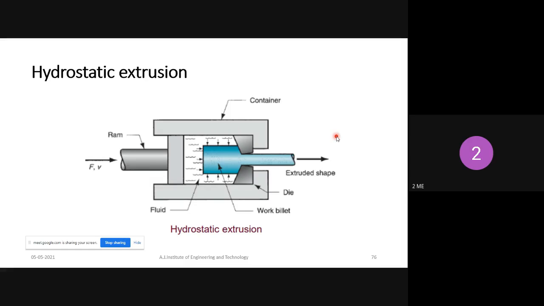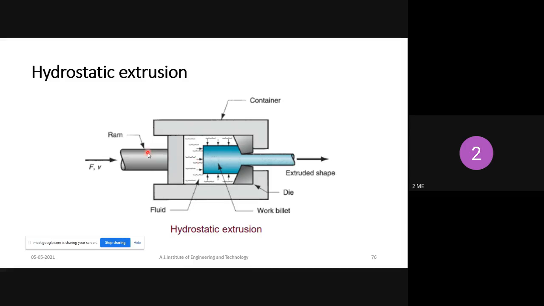Fluid is nothing but it may be air or liquid. So hydro is nothing but liquid, and pneumatic is nothing but air. This is hydraulic. Hydraulic is nothing but liquid. So here liquid is used.